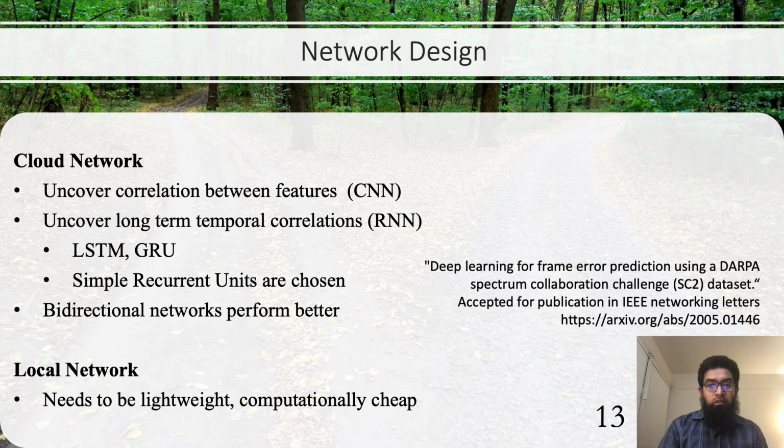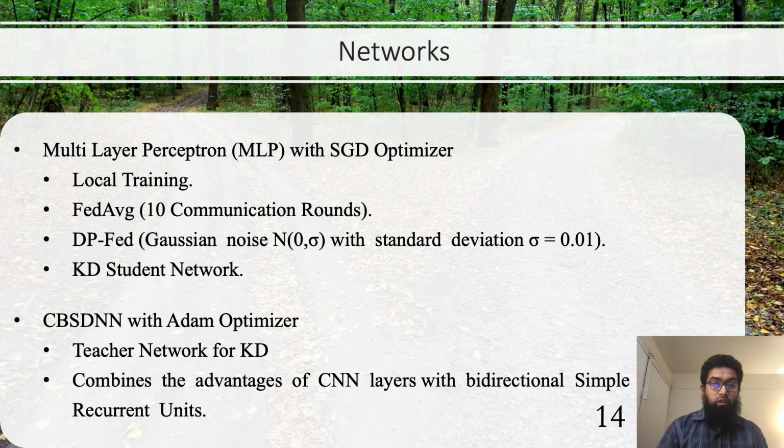We have described these works in one of our previous papers that is accepted for publication in IEEE Networking Letters, and we are also using bidirectional simple recurrent units because they provide better performance, but because we are using bidirectional networks, there is a small latency constraint. For local networks in each of the nodes, we want lightweight networks. So for local networks, we are using multilayer perceptrons with a stochastic gradient descent optimizer.